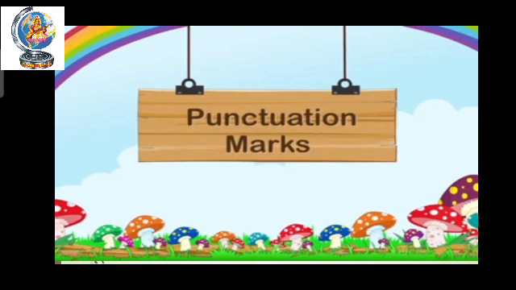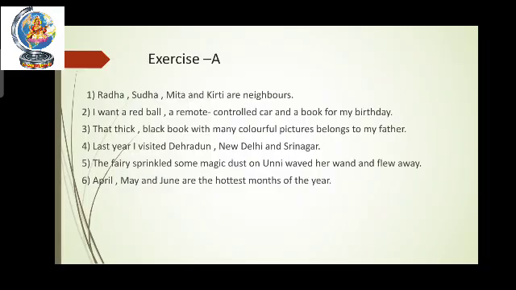These are the punctuation marks. Okay. Now here you will see the exercise of this chapter. Here you can see the 6 sentences which are coming in exercise A. First of all, you can see after Radha, Sudha, I put a comma and I have written all the first letters capital. Radha, comma, Sudha, capital, comma. Then Meeta and Kirti are neighbors. And at the end of the sentence, full stop.